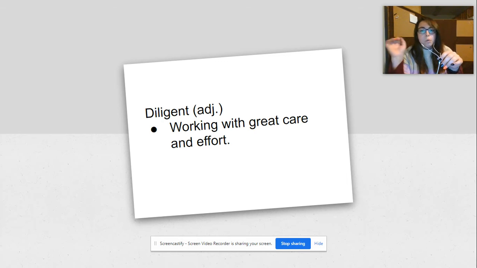So, diligent means working with great care and effort. So, making sure that you are paying attention to details, you're getting your assignments and things done, and that you are really paying attention and putting in the effort to have good answers, even if they're not right, but just that you tried, you know, diligent.